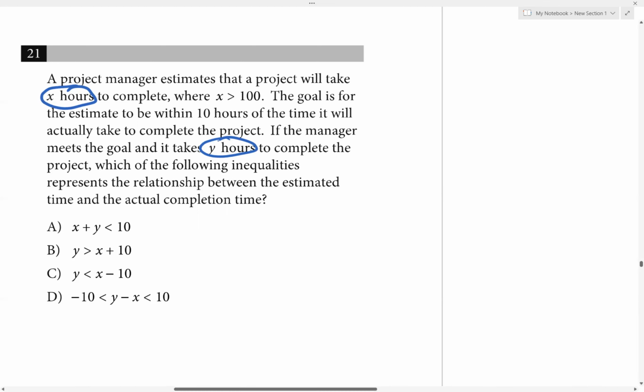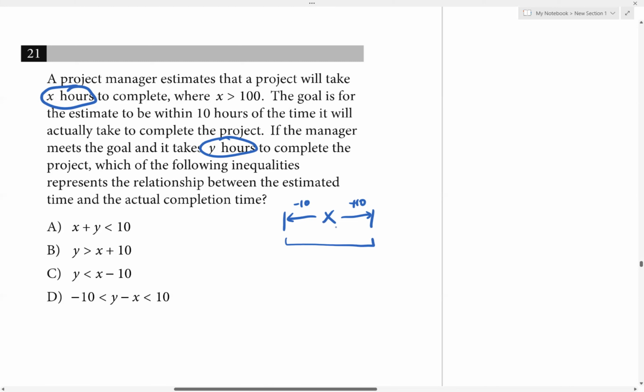So within 10 hours means we can go up to 10 hours more than the estimate, or we can finish early and go 10 hours less than the estimate. So it goes both ways. X is in the middle, and we can go up 10 hours, or we can go minus 10 hours from X. As long as we're within this range, it's okay. So Y had to be within this range.